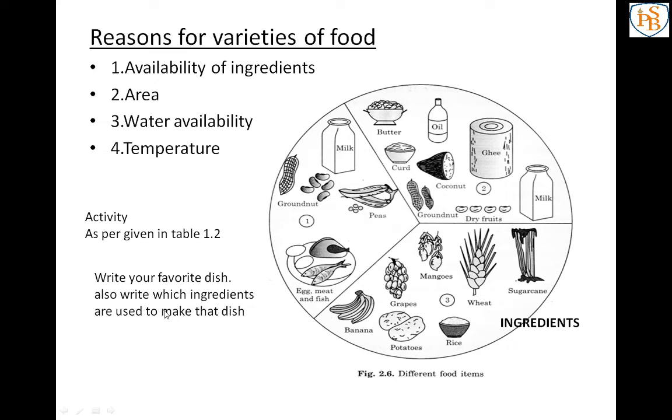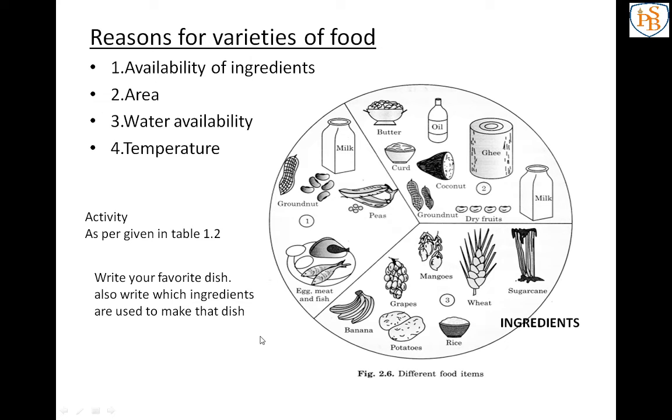Like that, another block is there that you have to complete. For that you can take any food item from table 1.1. Also you can write your favorite dish and which ingredients you use to make that dish. So start writing any favorite dish, and also write the ingredients. You can take help of this picture also to write the ingredients.